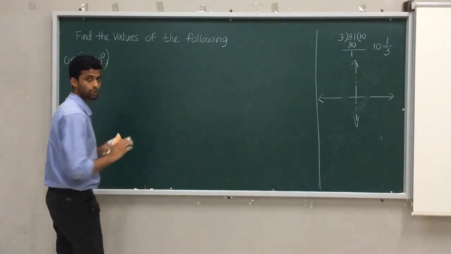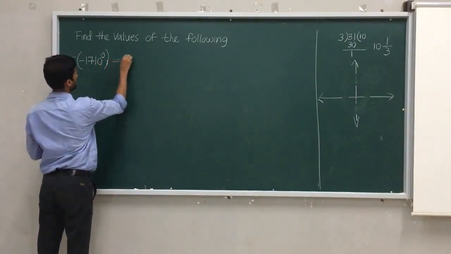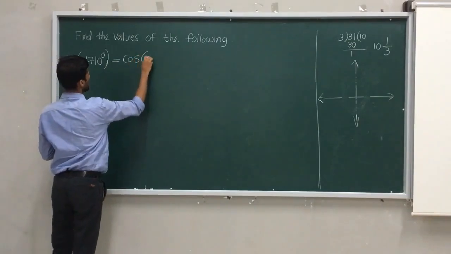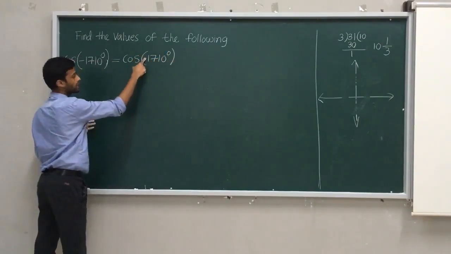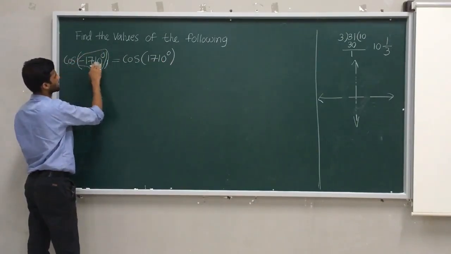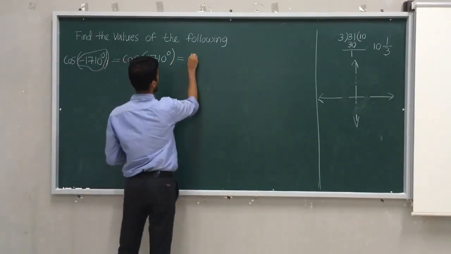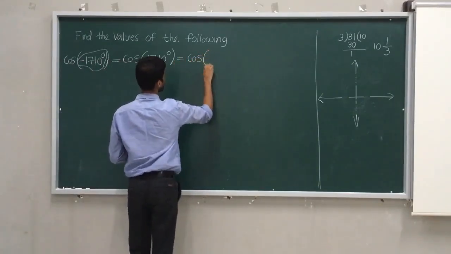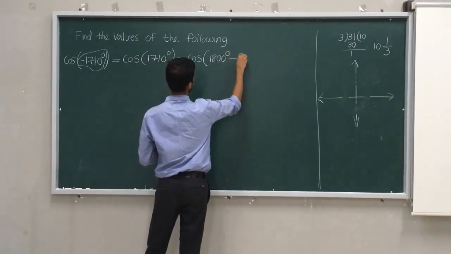There are many ways to solve this. What I will do: I know that cos of minus theta is cos theta. So I'll write this as cos of 1710. We have to be aware that the minus vanished because I used cos of minus theta, considering this as theta. Cos of minus theta is cos theta. Now I will write this as cos of 1800 degree minus 90 degree.